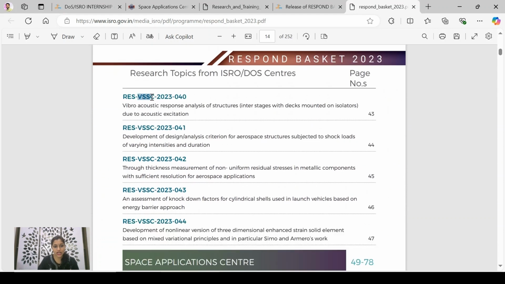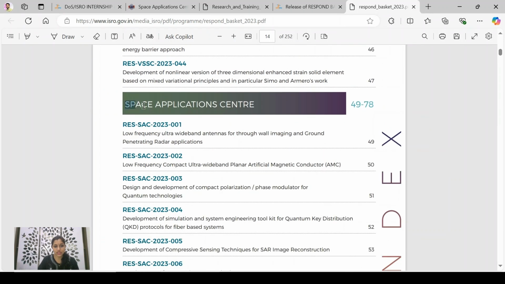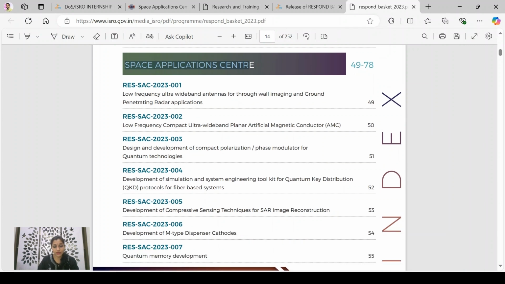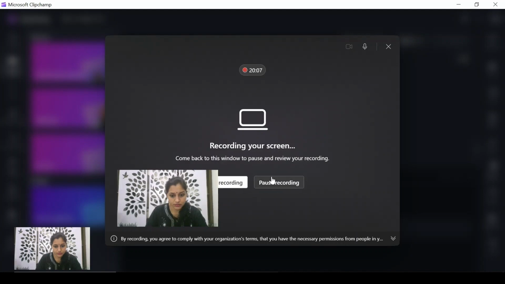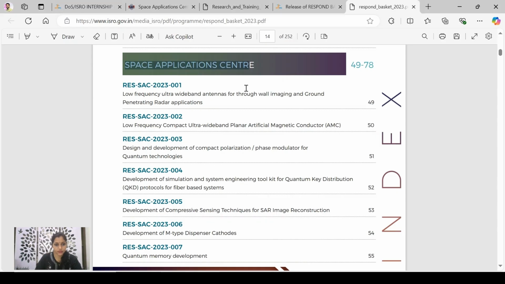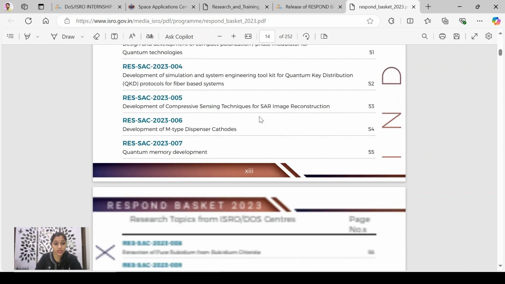Like VSSC stands for Vikram Sarabhai Space Center. This is Space Application Center, SAC. So here topics are given on which SAC is presently working.